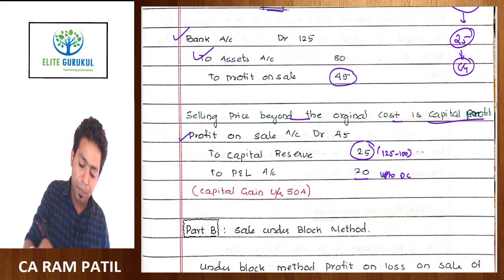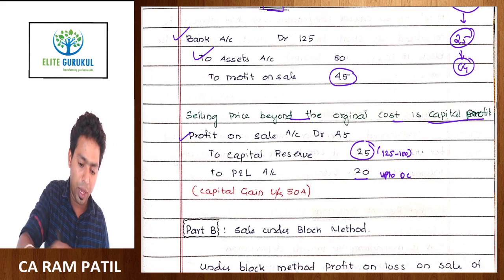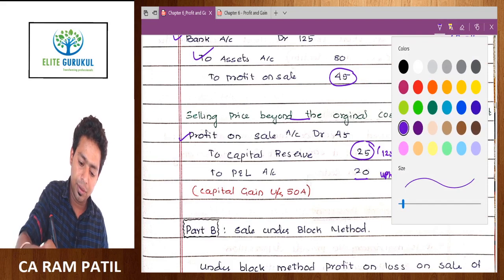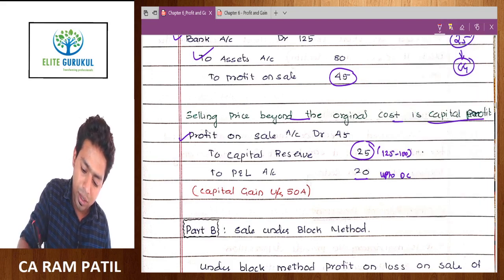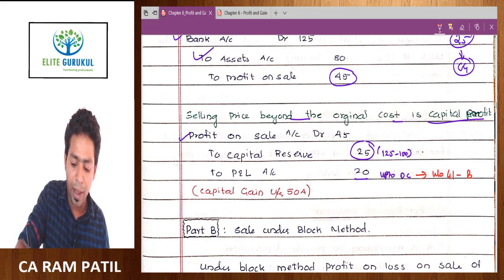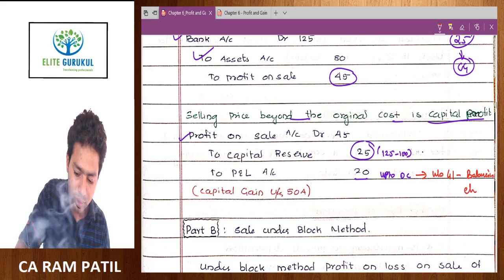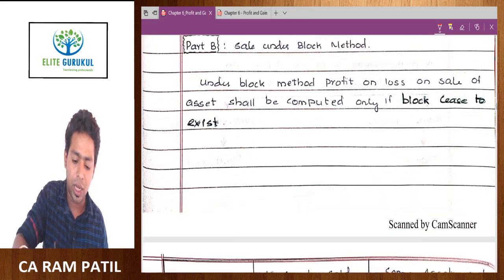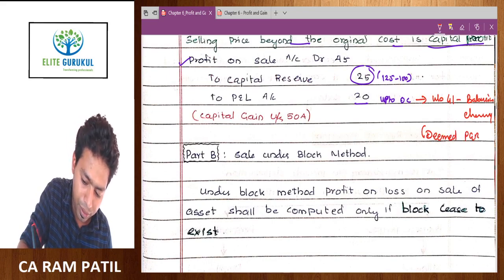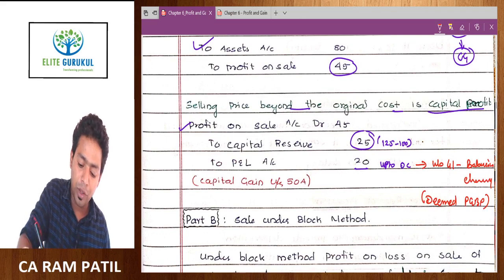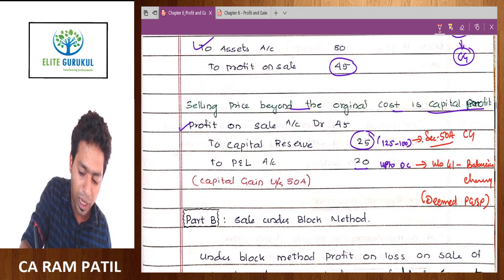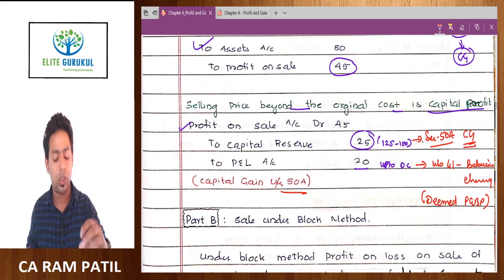So this profit here is taxable under section 41 as a balancing charge. It is a deemed PGBP income. And this 25 rupees is taxable under section 50A as a capital gain. This is what is written here.